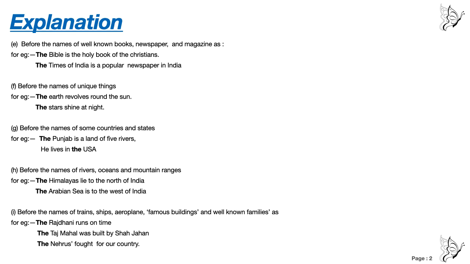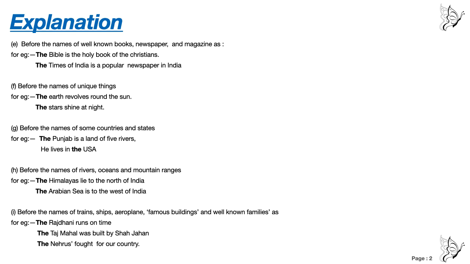Number H, before the names of rivers, oceans and mountain ranges. For example, The Himalayas lie to the north of India. The Arabian Sea is to the west of India. Himalayas is a mountain range. Arabian Sea is a sea. Right? So before the name of the river also, like the Ganga, the Yamuna, okay, before the name of the ocean, the Indian Ocean, the Atlantic Ocean, all this you are going to use the before rivers, oceans and mountain ranges.